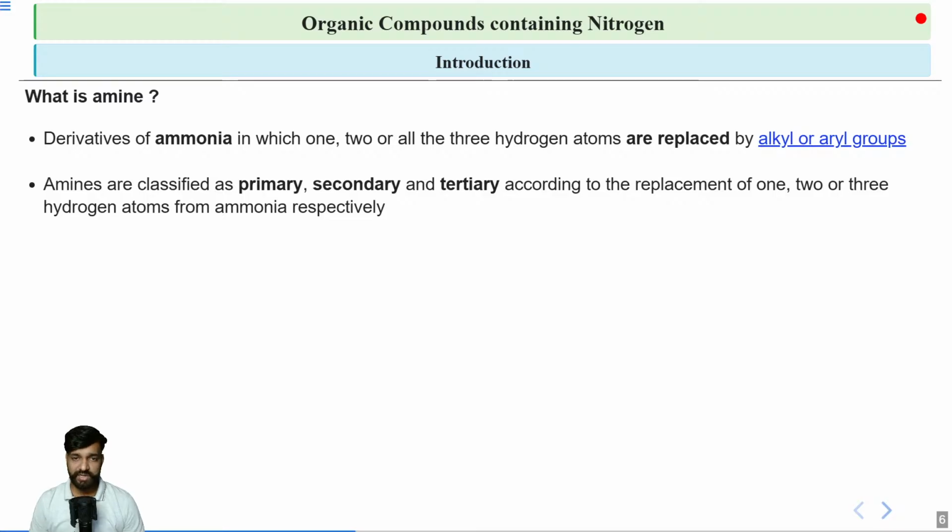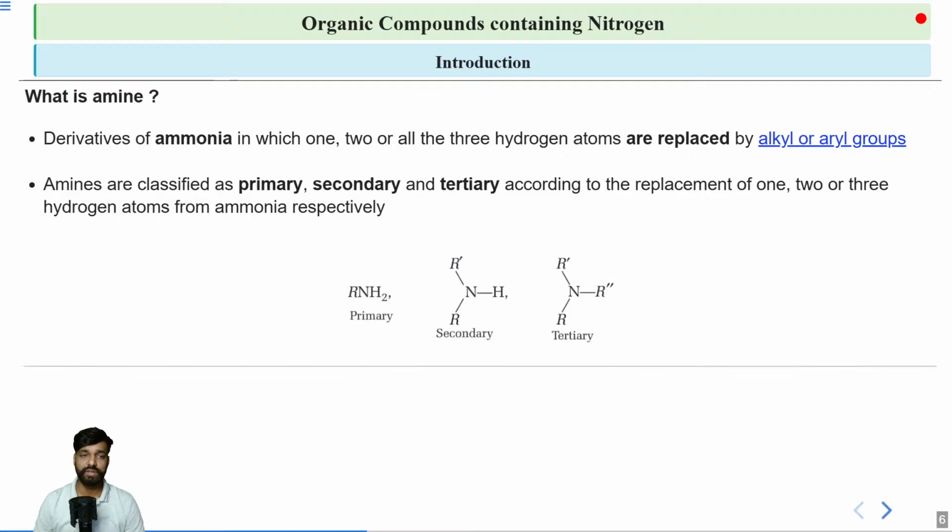Now these primary, secondary and tertiary amines you are seeing are basically three different functional groups. This is very important to remember. If you take the case of alcohol, then primary, secondary and tertiary alcohols all represent the same functional group. But primary, secondary and tertiary amines are three different functional groups. It's very simple to get them.